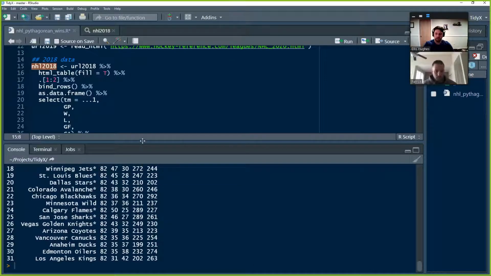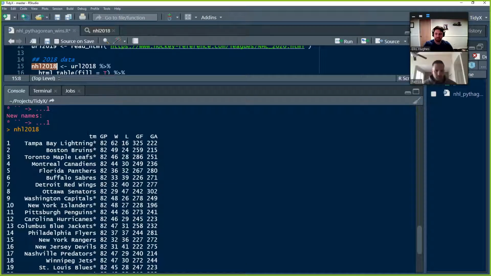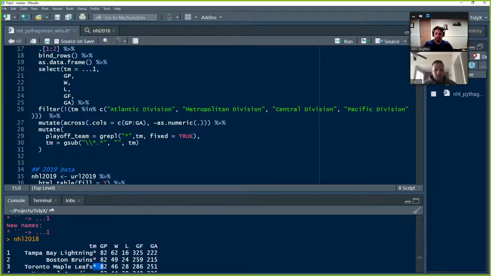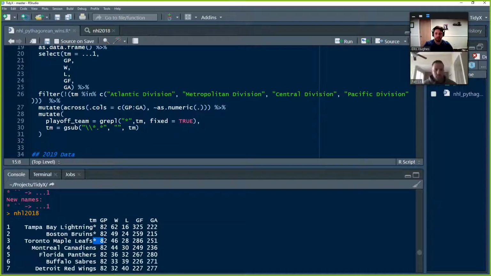All right, so now we've got this data set here. But you'll notice that there are some asterisks here. That means a team went to the playoffs that year. So first we're going to make sure that we don't lose any information, so we're going to label them as a playoff team. We're going to use this mutate and call it a grepl. This returns a logical value based on the regular expression that you pass. If it identifies that regular expression inside of that string, it returns true. Otherwise, it returns false, and it's vectorized.